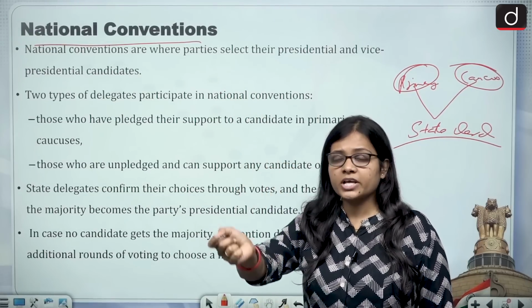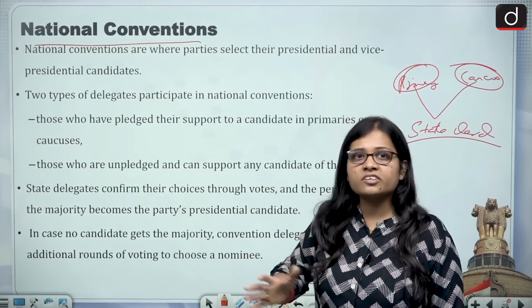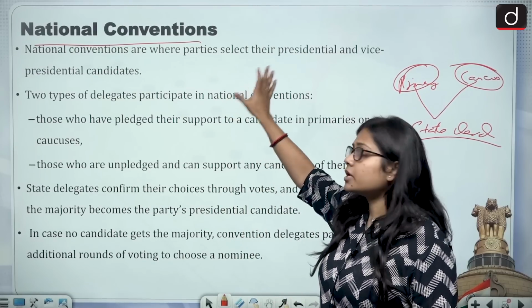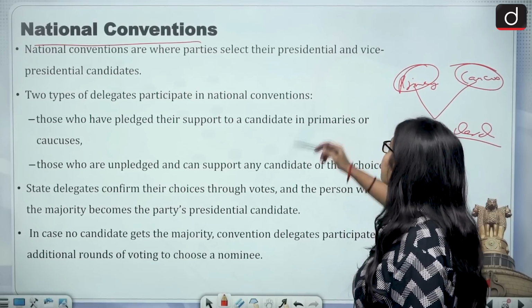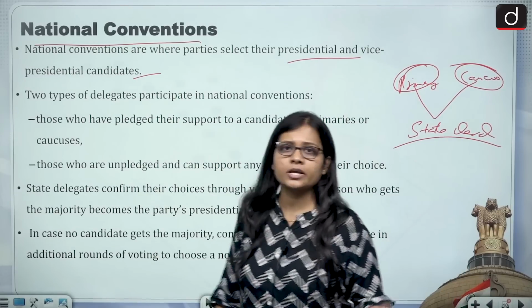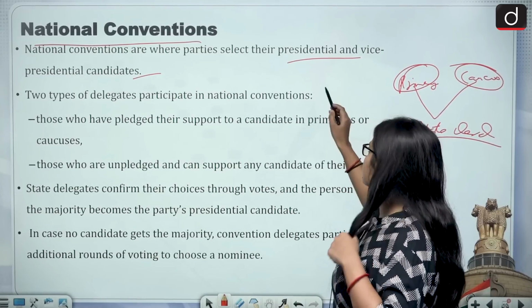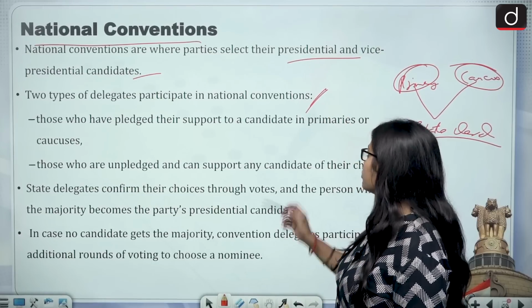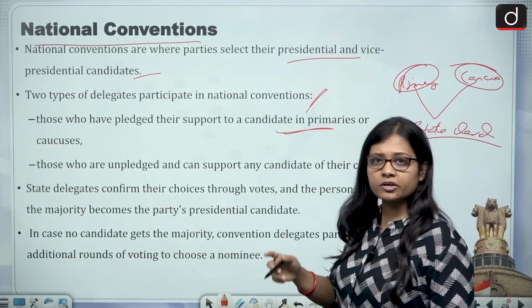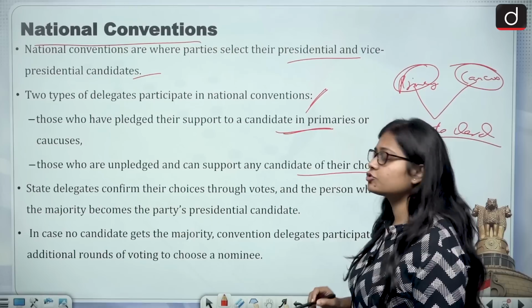And with the presidential candidate, the vice presidential candidate is also selected. And all these selections are being done at the national convention. So the national conventions are where parties select their presidential and vice presidential candidates. Fine. Two types of delegates participate in national conventions. First, those who have pledged their support to a candidate in primaries or caucuses, and second, those who are unpledged and can support any candidate of their choice.